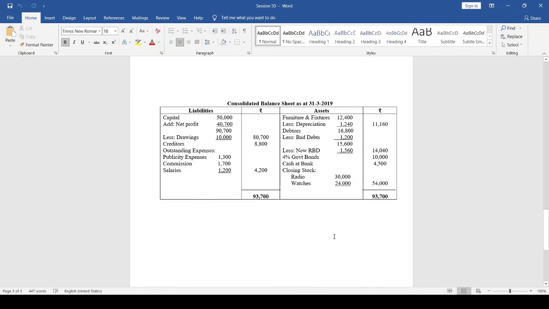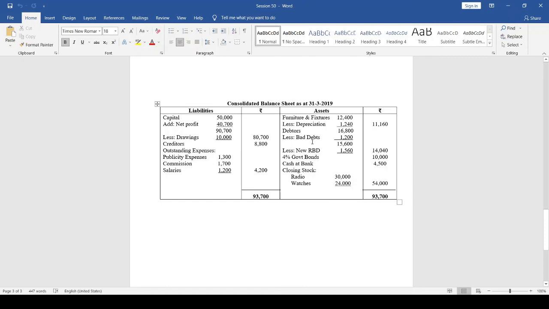On the asset side, furniture and fixtures 12,400 less depreciation, 10% depreciation is provided, so 1,240 depreciation. How much is it now? 12,400 minus 1,240, 11,160. Next, debtors 16,800.